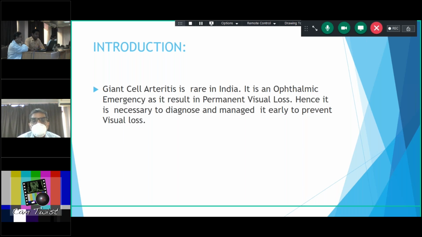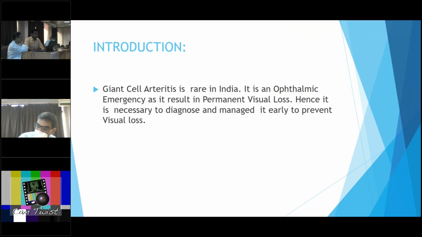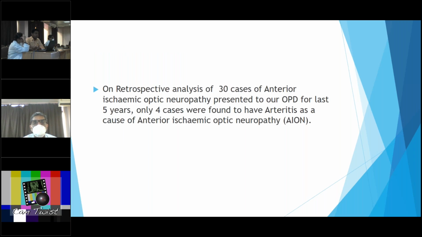I am presenting 4 cases of arteritic anterior ischemic optic neuropathy due to giant cell arteritis. Giant cell arteritis is rare in India. It is an ophthalmic emergency and it results in permanent visual loss. Hence, it is necessary to diagnose and manage it early to prevent visual loss. On retrospective analysis of 30 cases of anterior ischemic optic neuropathy presented to our OPD over the last 5 years, only 4 cases were found to have arteritic as the cause of anterior ischemic optic neuropathy.